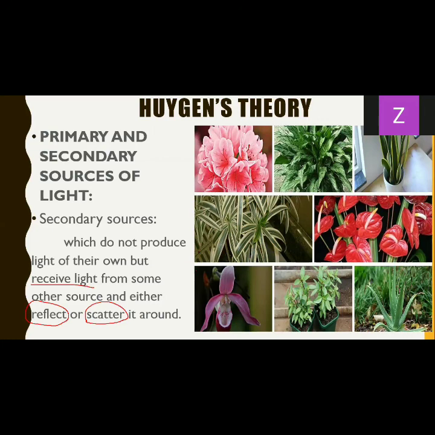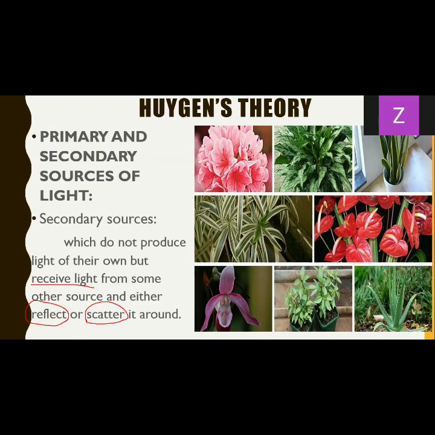Most of what we see on a daily basis, the moons, the planets, humans, animals, and so on, are mostly secondary sources of light, with the exclusion of tube lights, torches, or TV. So most commonly what we have are secondary sources of light.